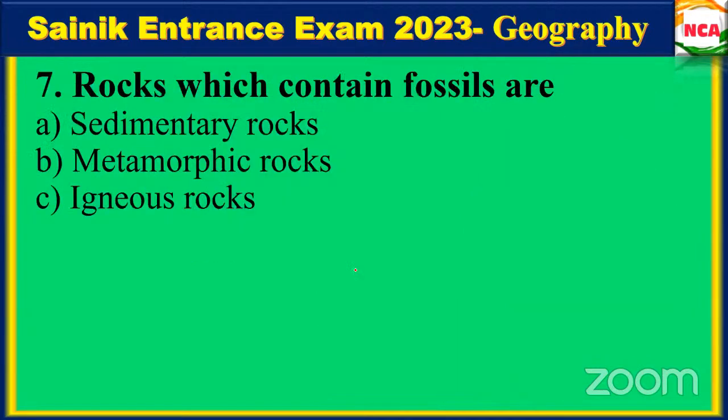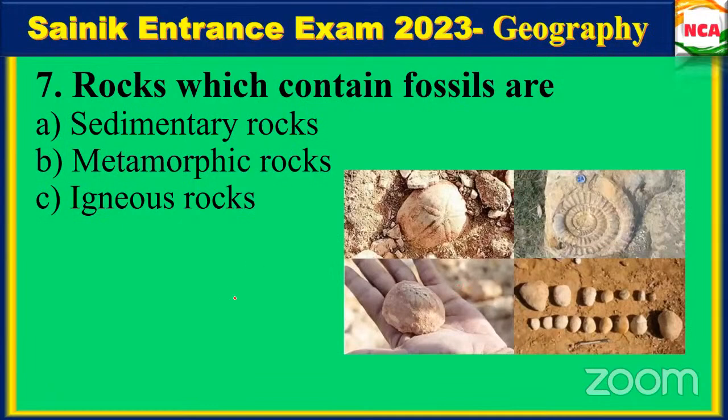Rocks which contain fossils are sedimentary rocks, because day by day material comes and deposits on the rock. For example, when the wind is blowing, if I put a ring or a box over here, and the wind blows or it rains, the mud will deposit on this box.